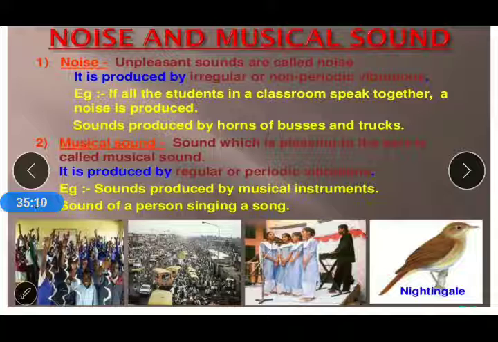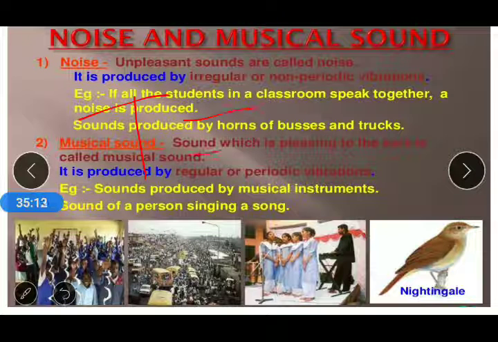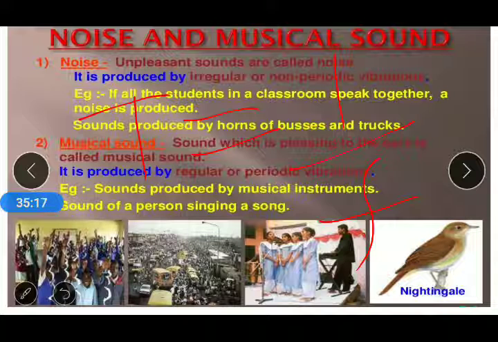There is a relationship between them: the time period is equal to 1 upon frequency. That is the formula we have learned, that time period and frequency are interrelated. In a similar manner, loudness and pitch are also opposite to each other. If one increases, then the other decreases. And there is noise and musical sound. I hope you understand this.